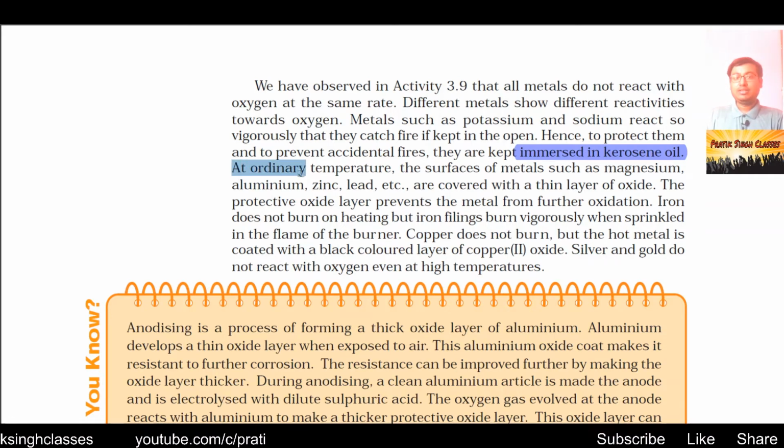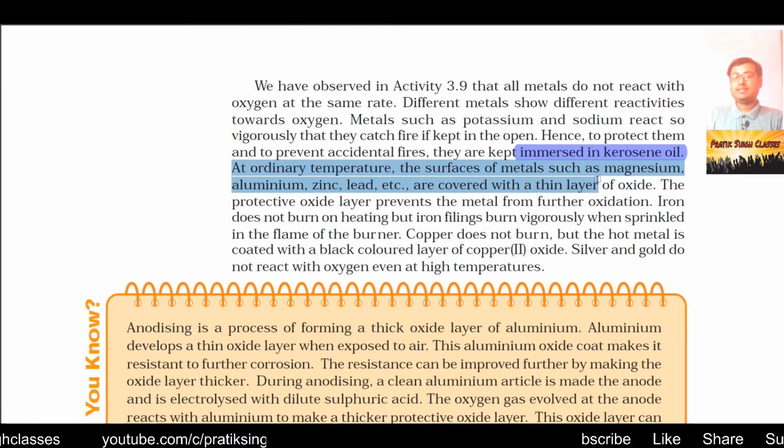At ordinary temperature, the surfaces of metals such as magnesium, aluminium, zinc and lead are covered with a thin layer of oxide, and this thin layer of oxide is a protective layer for these metals. What really happens is, when these metals are being manufactured or cast, the upper layer of the metal comes in contact with atmospheric oxygen and makes a layer of metallic oxide.